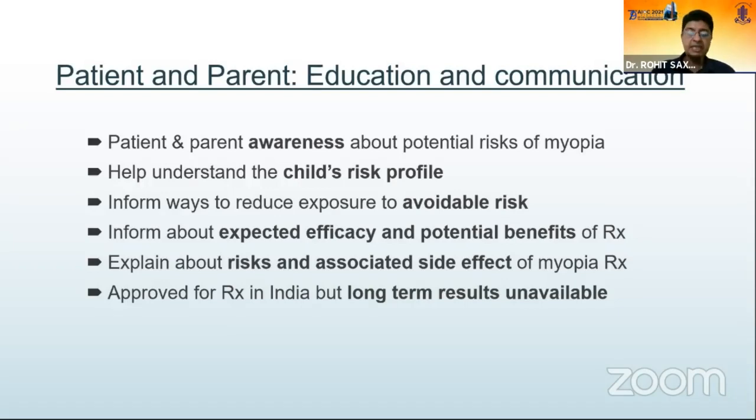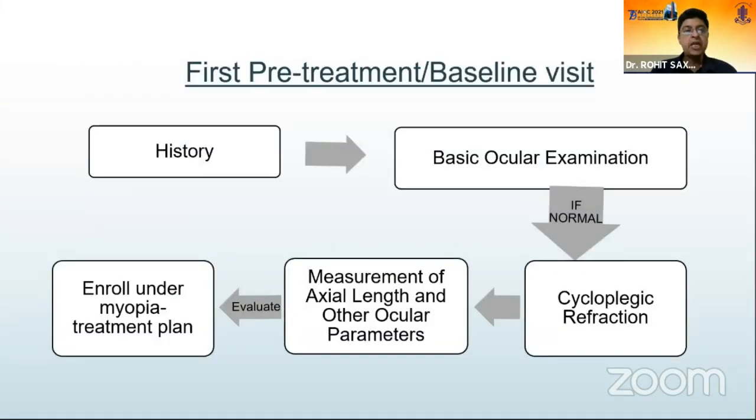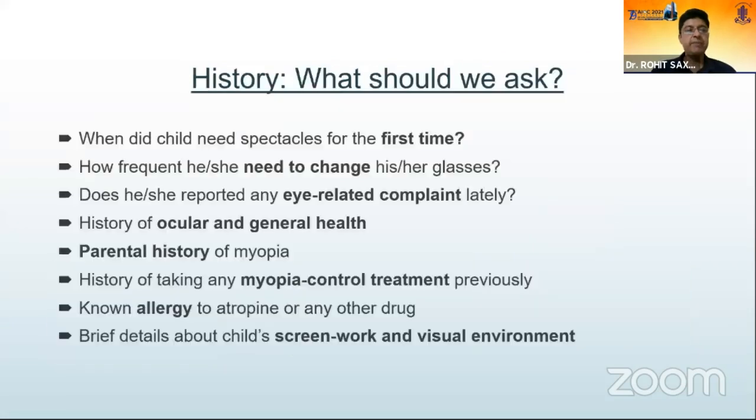And of course, the long-term results are as of now not available, but we hope that with time they would be available for the Indian population. So history, basic ocular examination, if everything is normal, a cycloplegic refraction, the axial length, other ocular parameters, and then if willing, enroll into the myopia treatment program. The other questions that were required to know were: when did the child first use glasses? How frequently has she required to change them? Any eye-related complaints? History of ocular or general health, parental history of myopia,